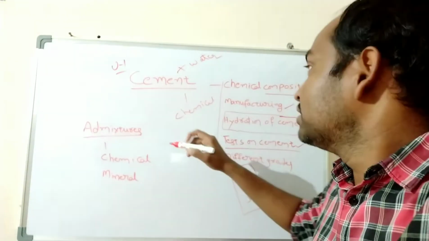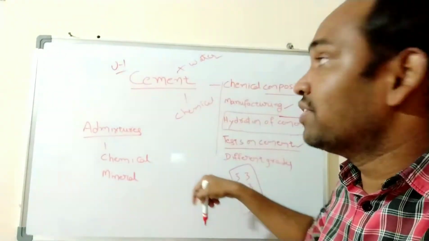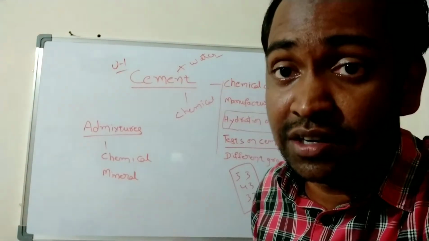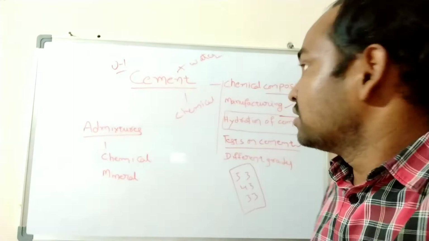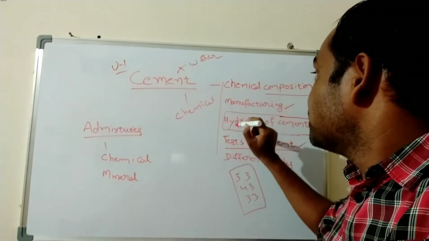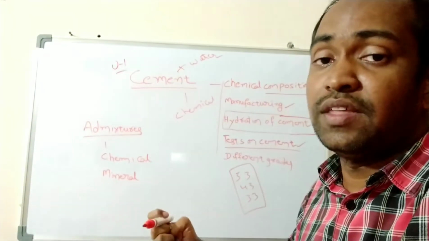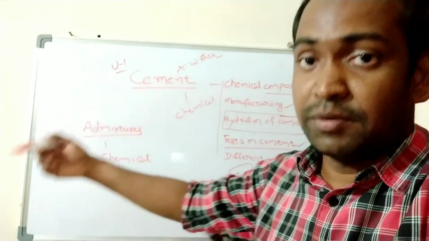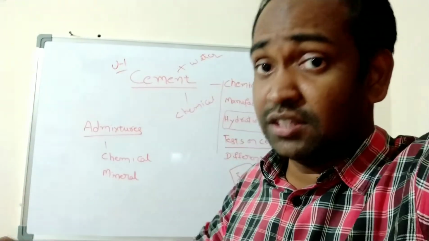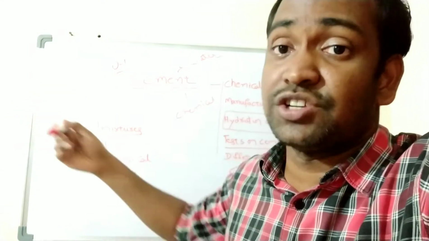And under cement we will see all these topics. It means by using all these concepts we will learn what is cement, and how to select a proper cement for manufacturing a concrete for a particular purpose. That's what we will see in first unit. First of all we will see what is the chemical composition of cement, how to manufacture cement, and what is hydration of cement, and how the cement can undergo chemical reactions with water, and how those chemical reactions can affect the strength of concrete, and how those chemical reactions can affect the lifespan or duration of the structure.